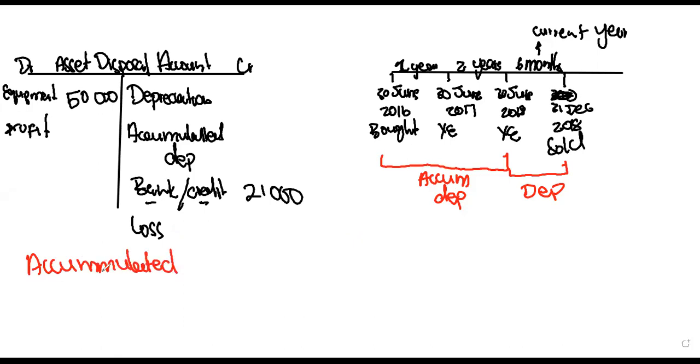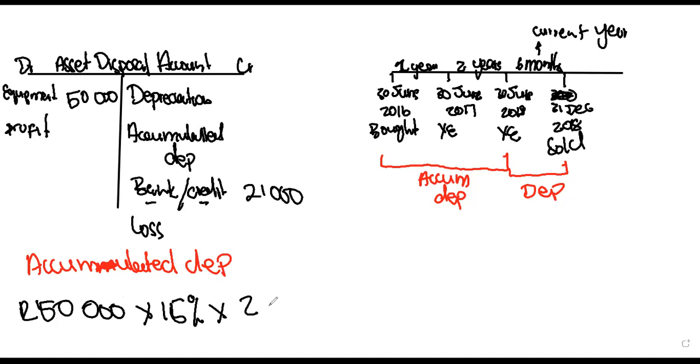I'm not sure if my spelling is correct. I don't think this is supposed to be there. We're gonna say 50,000, which is the cost price, times 15% times 2 years, because we've used the equipment for 2 years, excluding the current year.